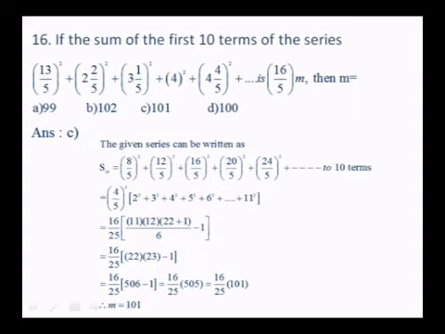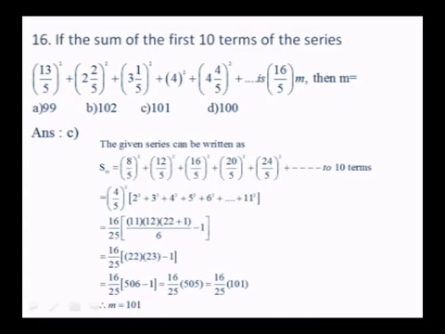But starting from 2 up to 11, the sum of that series is a little difficult to write. So what I do is I add 1 here and subtract 1. So 1 square plus 2 square plus 3 square etc. up to 11 square minus 1, the first one is 11 into 12 into 22 plus 1 by 6 minus 1. If you simplify this, you get 16 by 25 into 506 minus 1, or 16 by 25 into 505.